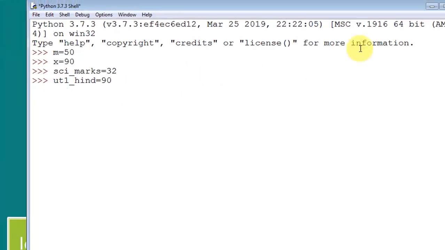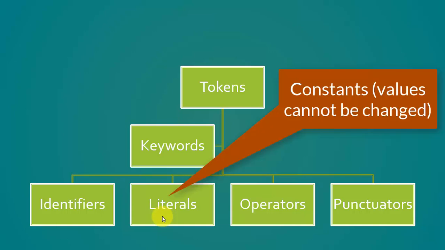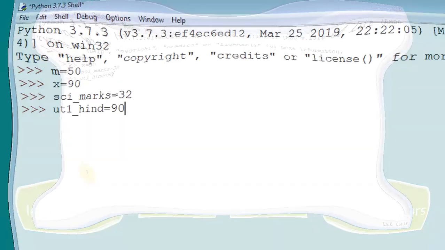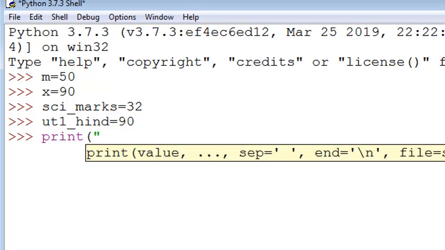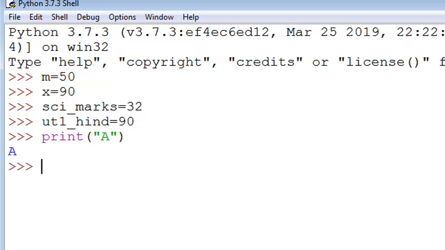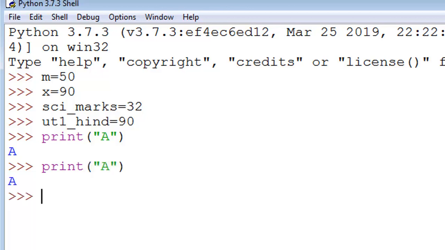So let's move to our next topic, literals. Literals are constant values whose value cannot be changed. For example, if I write print a, whenever I type print a, its value will always be a, right?